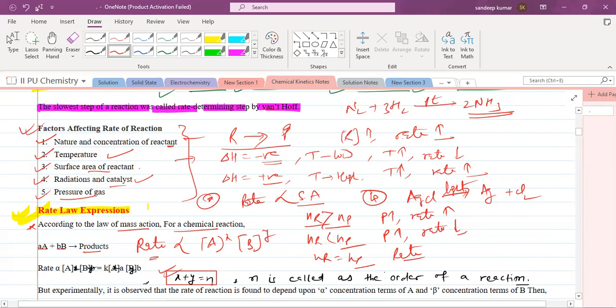That is, I'm giving the term n. n is called what? Order of reaction. But when we talk about the law of mass action, according to the law of mass action, the rate of reaction is what?